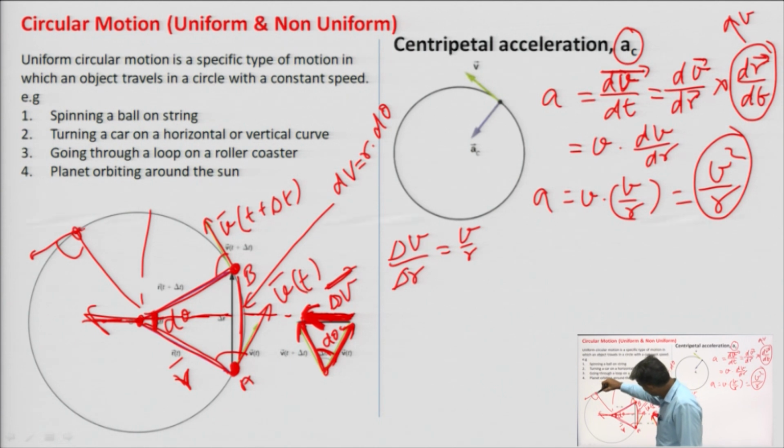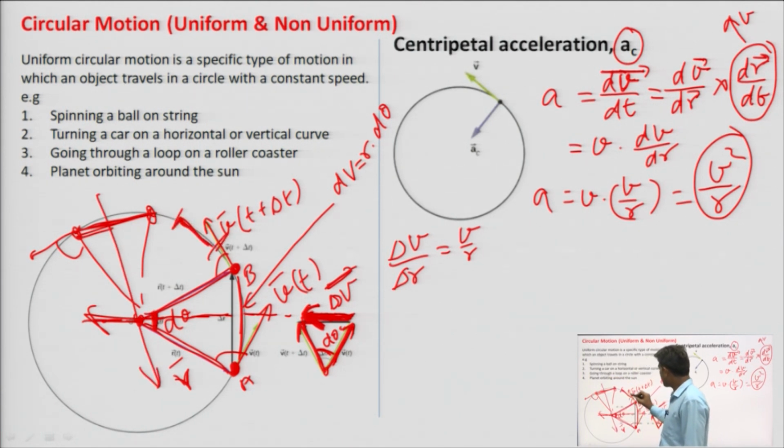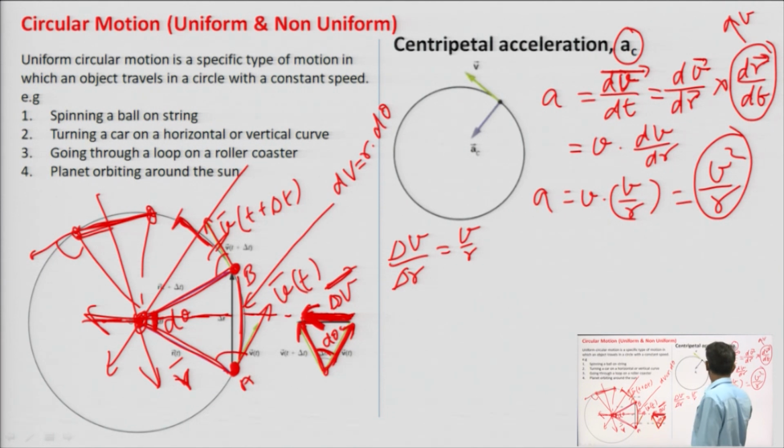If we are considering this segment, then the direction of delta v will be this. So, this component is center seeking. That is why it is centripetal acceleration, and that is why it is written with a suffix c.